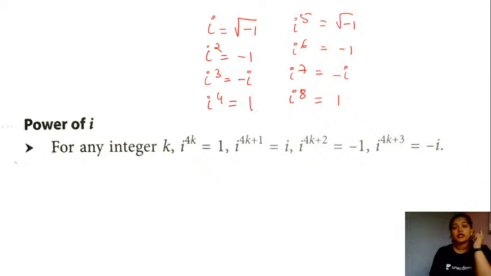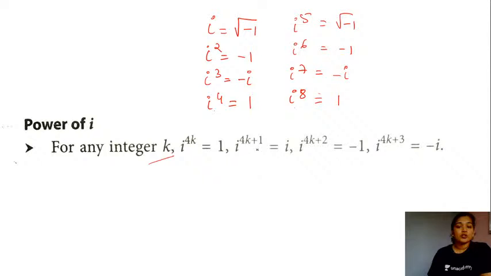Yes, so as you can observe, after every fourth power the values are going to repeat. So there is a general form given whenever iota is raised to any power that is a multiple of the number 4. In that case, the value will be equal to 1. So as you can see, iota raised to the power 4, iota raised to the power 8, all these values are equal to 1. k could be a positive integer or a negative integer, there is no issue with that. Whenever iota is raised to a multiple of 4, it will be equal to 1.